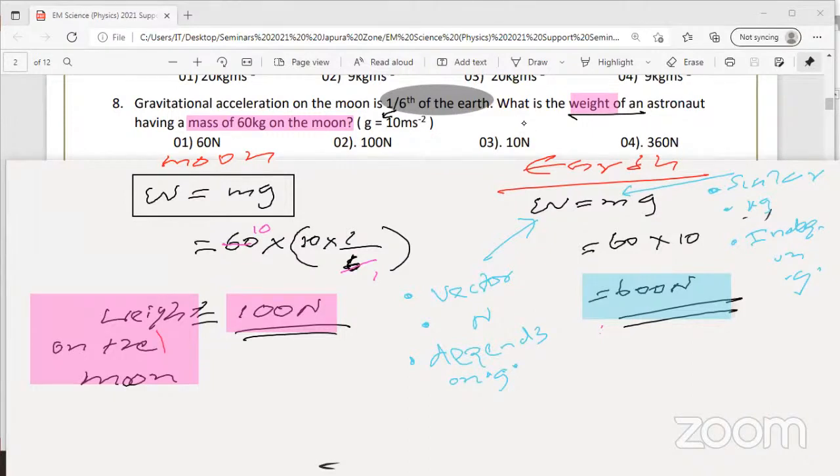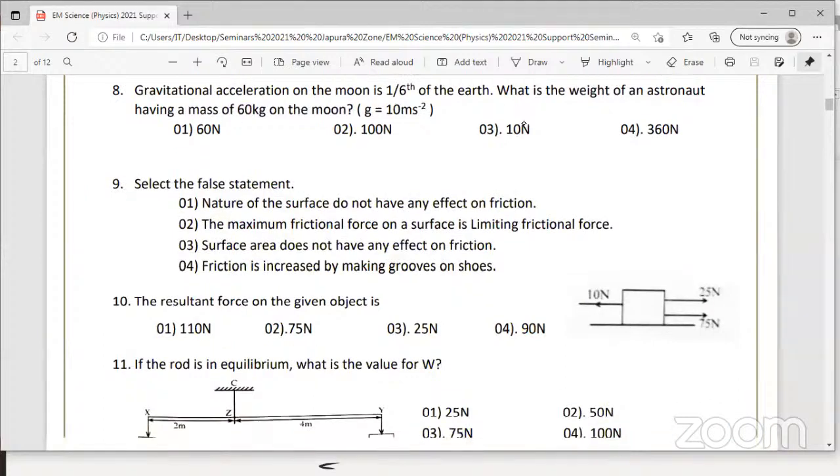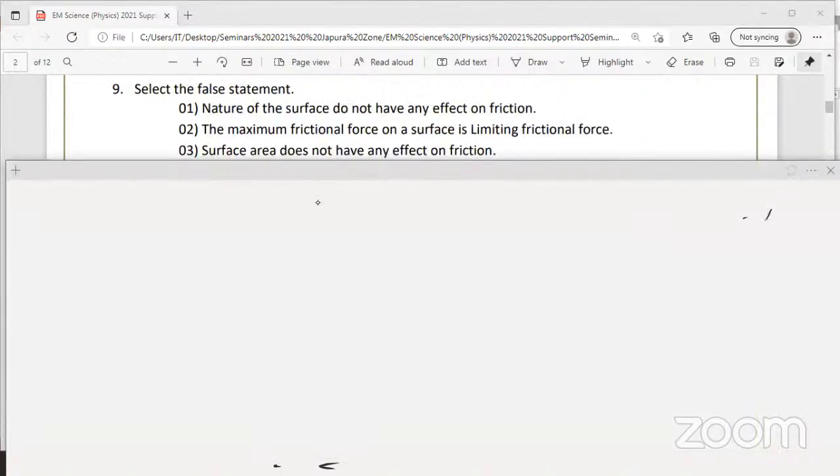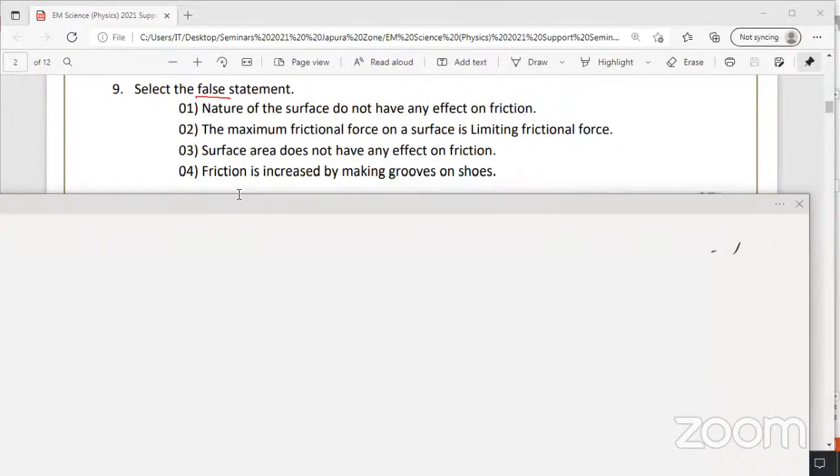Okay, now question number 9. I'll erase the screen. 9th MCQ. Select the false statement. Always when you're answering questions, please pay attention to the key word in the question. False, very important. Otherwise you will make careless mistakes. Nature of the surface does not have an effect on the friction. That is wrong. Why? Nature of the surface will affect the friction. Completely wrong. First one itself is wrong.